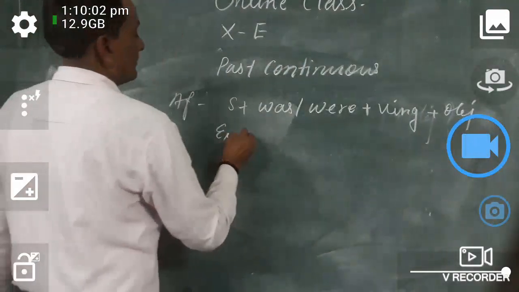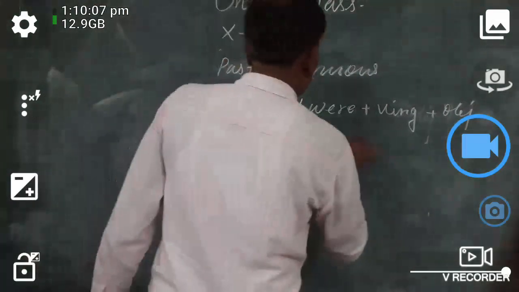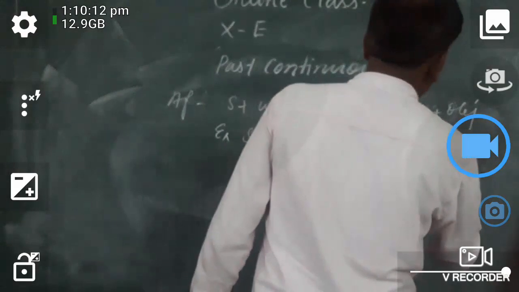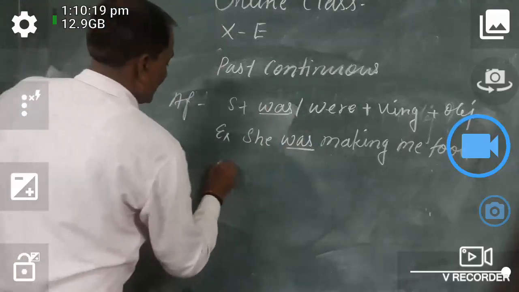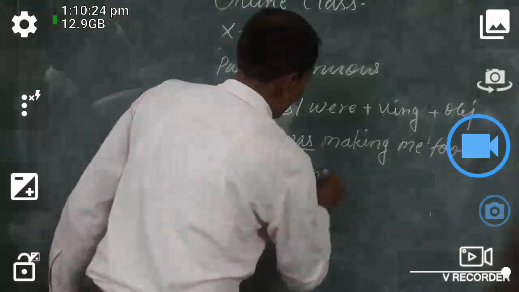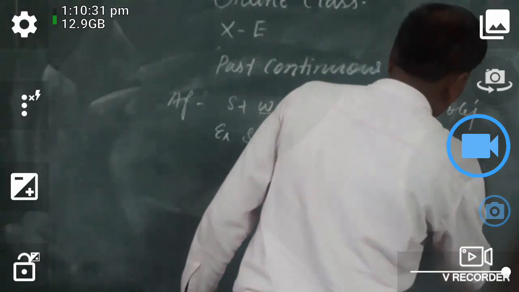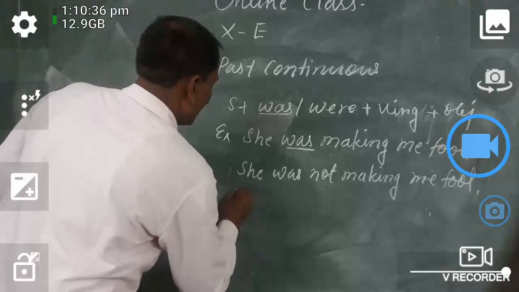Example: She was making me food. For negative, in the helping verb you put not there. She was not making me food.